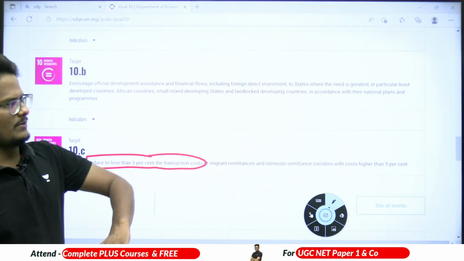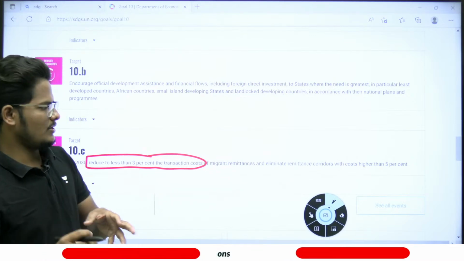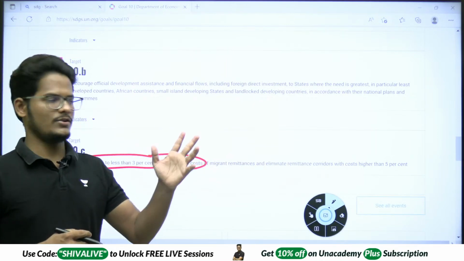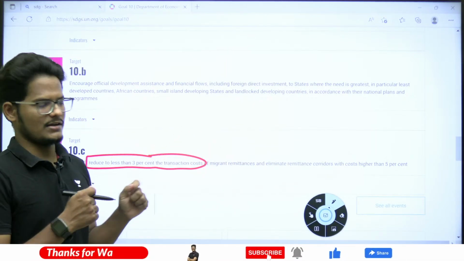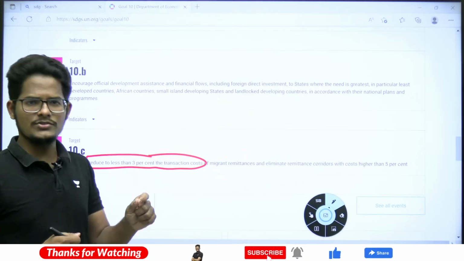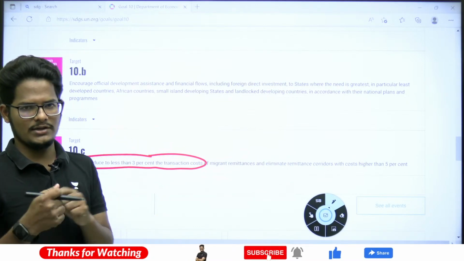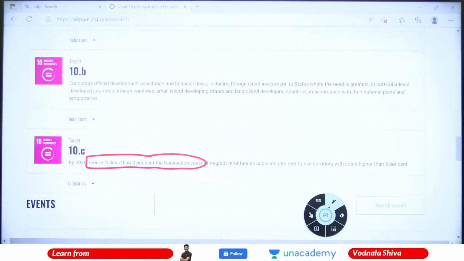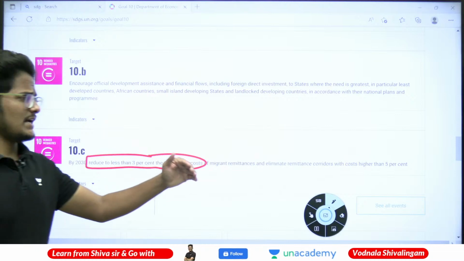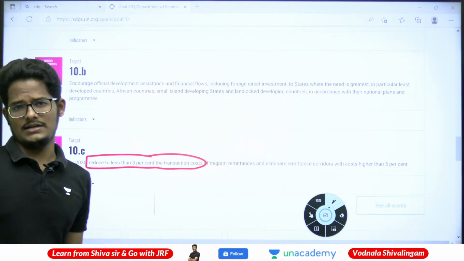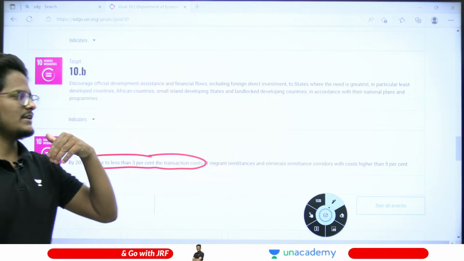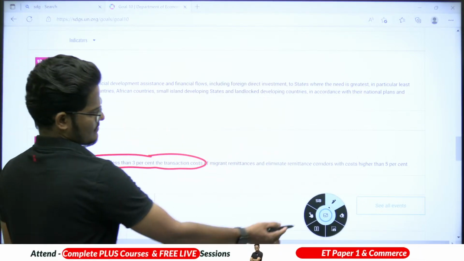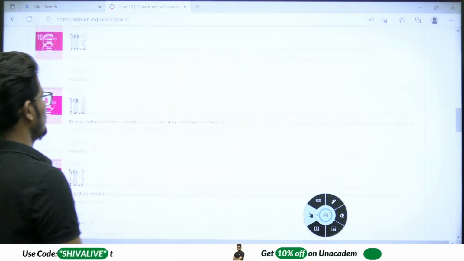So people went from this country to another country, or from another country to here. In such a case, they will be converting currency from one currency to another. Those are called migrant remittances. Those have to be reduced to the maximum extent possible, so that everybody will have equal income opportunities also. And you need to eliminate those having more than 5% transaction cost, so that everything falls below the 3% target. That's about goal number 10.